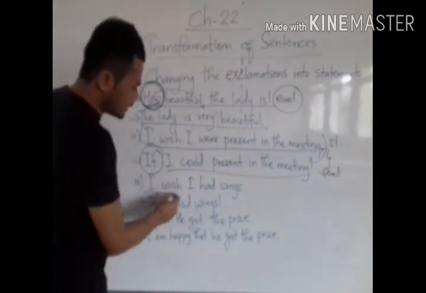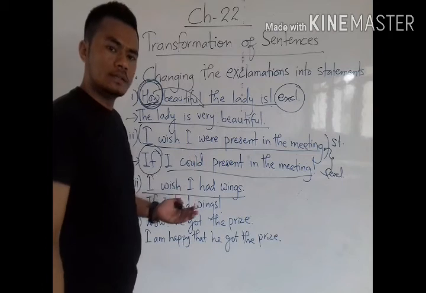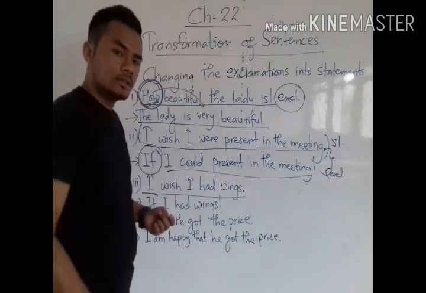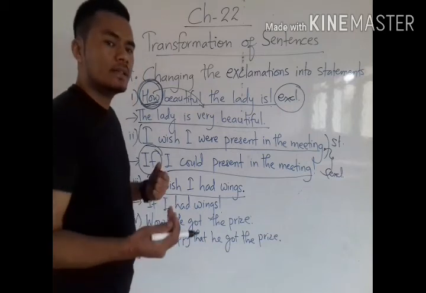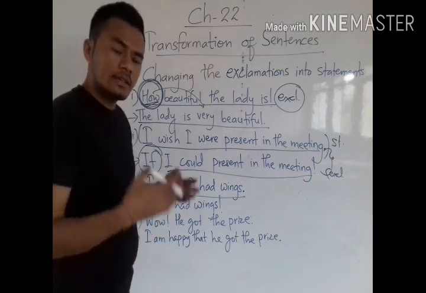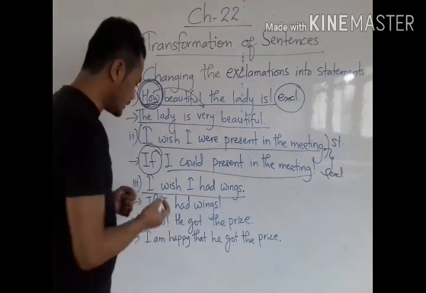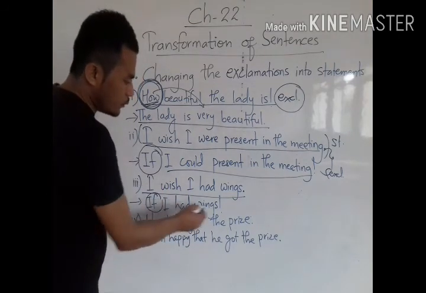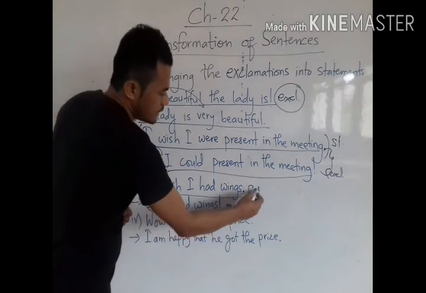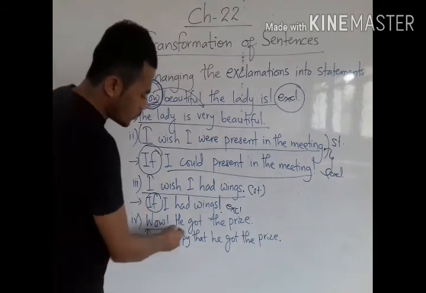Now see, again another example of the same type. I wish I had wings. This is also a statement. So I told you that if the statement expresses some kind of wish, then when you change it into exclamatory sentences, you need to start with if. Okay, see here, if I had wings, this is exclamation. This is statement.